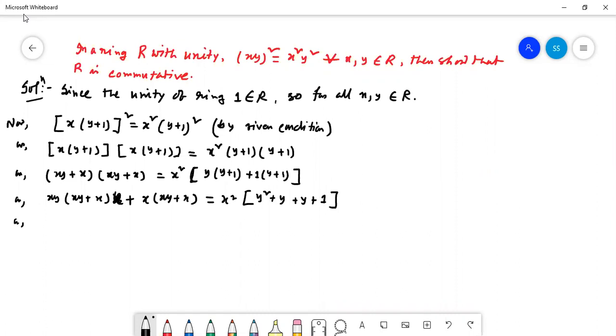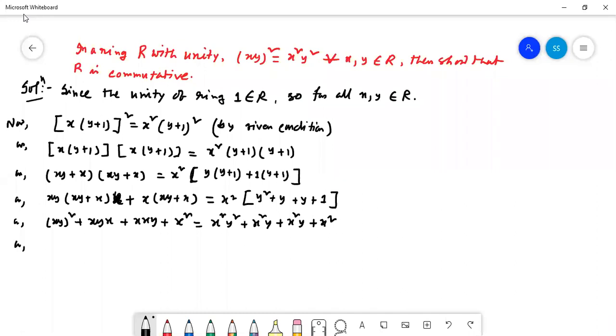So from here we can write xy into xy, that is (xy) whole square, plus xyx plus x square y plus x square is equal to, after multiplication of this, x square y square plus x square y plus x square y plus x square.